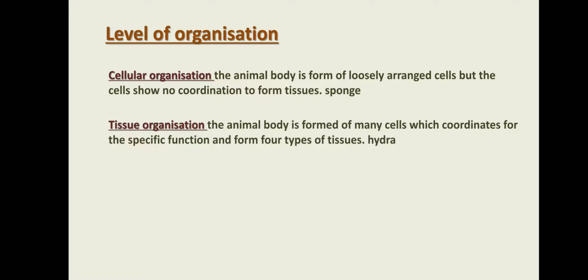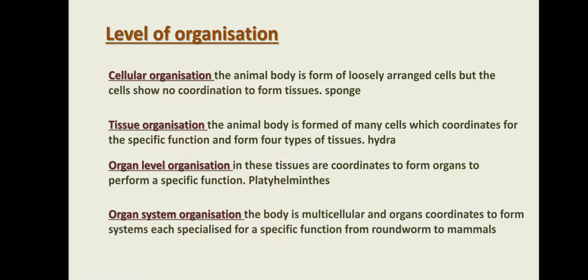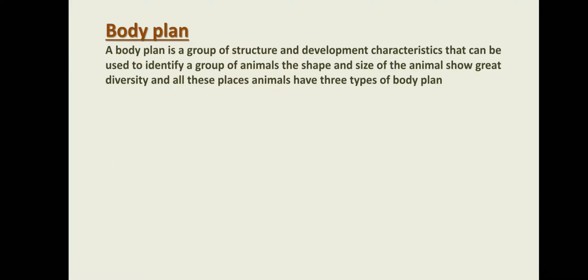Tissue level organization means many cells are present and having some coordination between the cells, and this coordination produces tissue and performs specific functions through tissues. Organ level organization means these tissues coordinate with each other and form organs, and these organs perform specific functions. And the last one is organ system organization. The body is very complicated, multicellular animals having organs. The organs coordinate with each other and form a system like respiratory system, digestive system, nervous system, and so on. They perform specific functions.